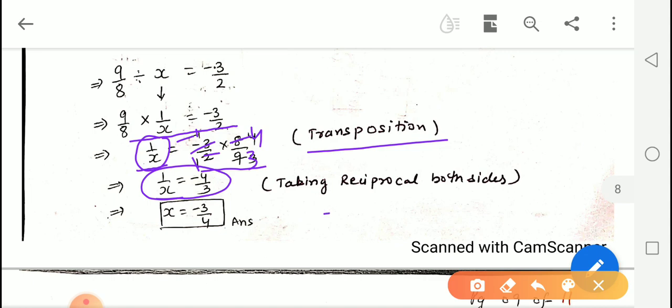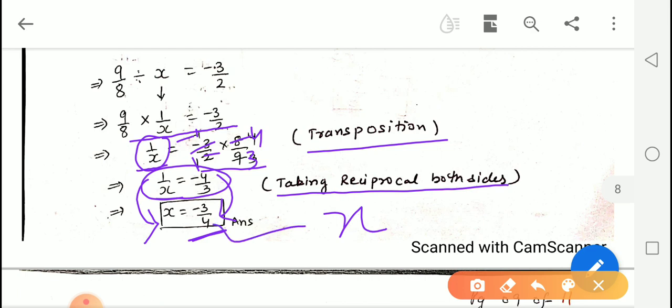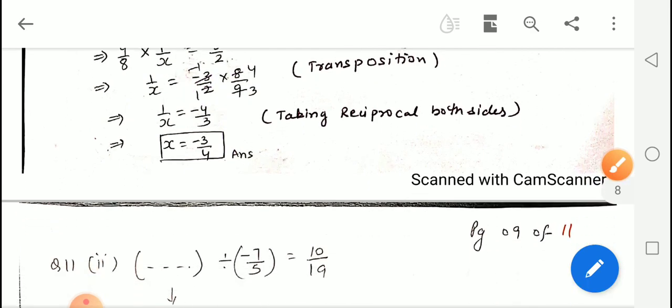So we want the value of x, so we will take the reciprocal on both sides. So the reciprocal of 1 upon x is x, and the reciprocal of negative 4 upon 3 is negative 3 upon 4. So this is our answer. Now let us do the next part.